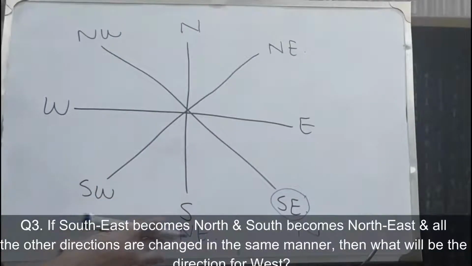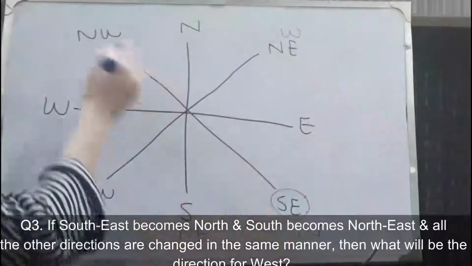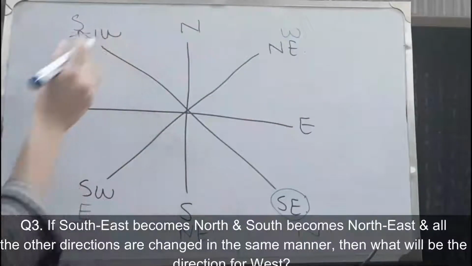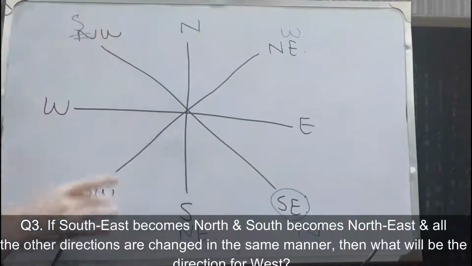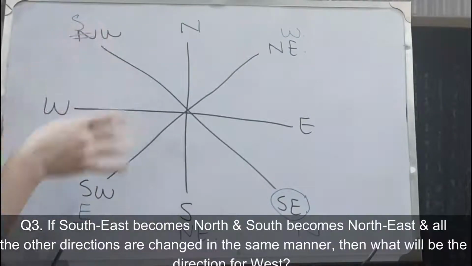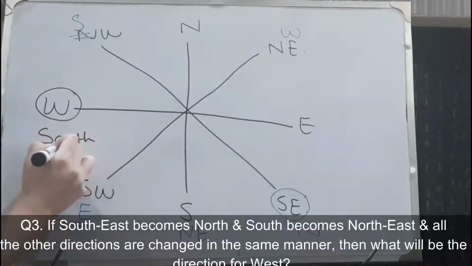So if this is northeast, that means this is east. इसका opposite बिल्कुल क्या होगा? West. This is north, that means this is south. तो जो originally west है उसके लिए कौन सी direction होगी? So now this is west, but in our new axis this is east and this is south. तो इनके बिल्कुल दरमियान में we get this direction is now changed as southeast.